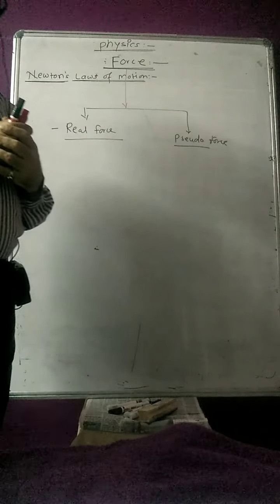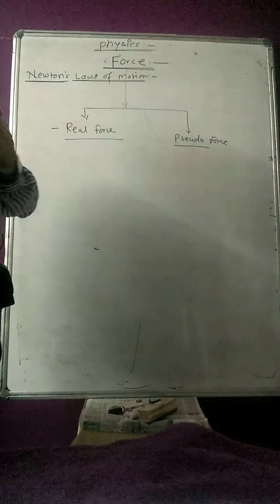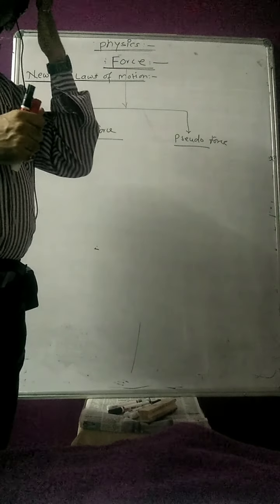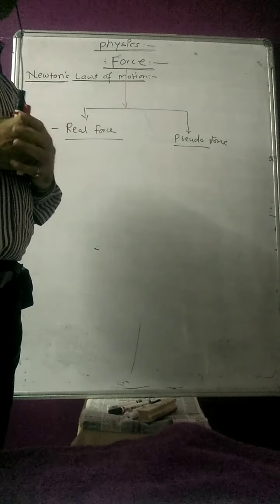One example of a pseudo force is the centrifugal force. When a body is moving along the circumference of a circle, the real force acting on the body is the centripetal force. But the pseudo force acting on the body at the same point is the centrifugal force.